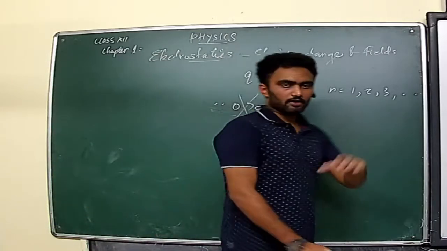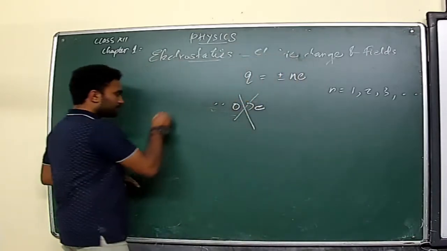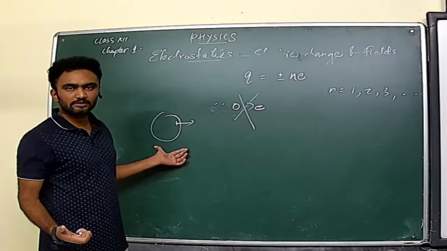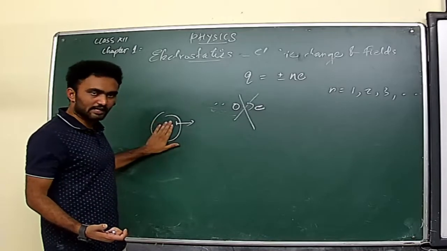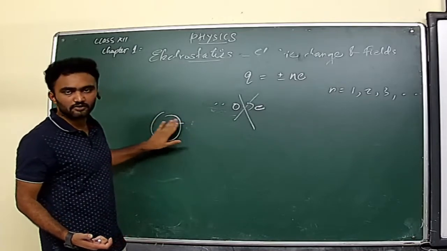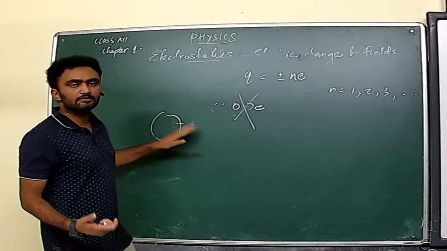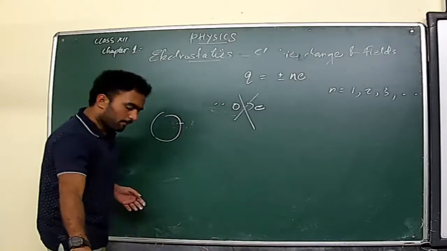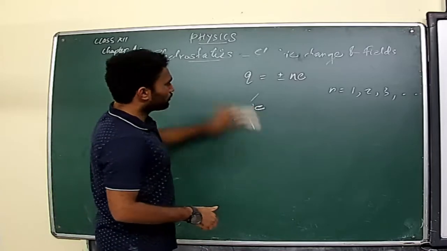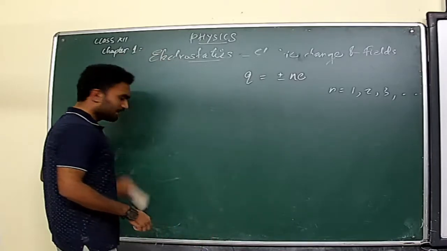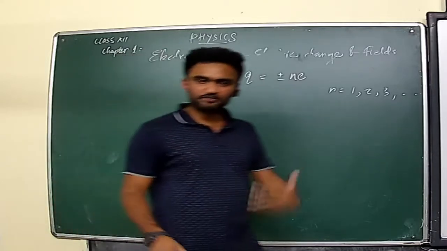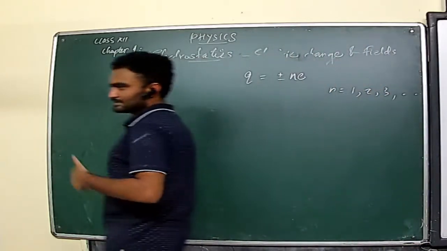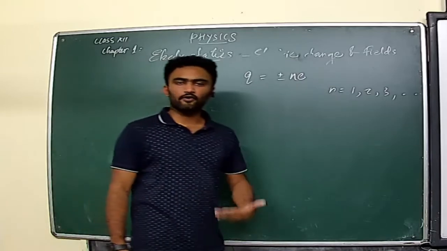I forgot to say one thing. When an atom loses one electron, it becomes positively charged, isn't it? In terms of coulombs we can represent this, and coulomb is the unit of electric charge. There are many definitions of the coulomb, and we will discuss some of them in this section itself. The first one is based on the electric current concept. What is electric current? It's the rate of flow of charge.